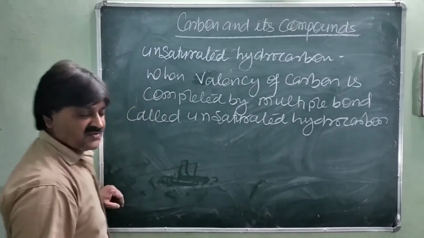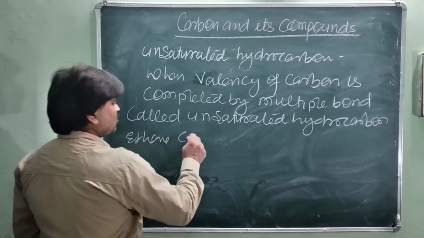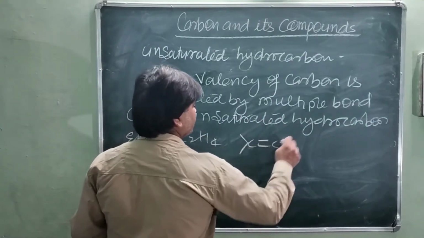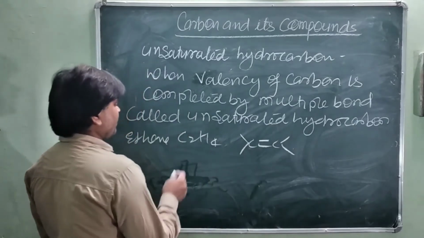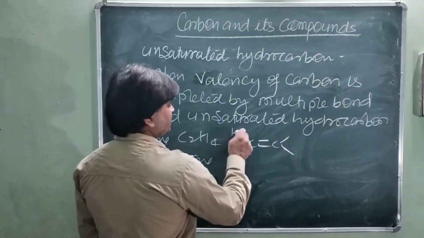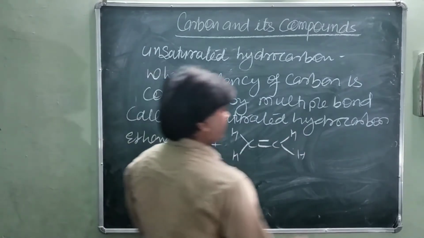Unsaturated, for example ethene, C2H4, which has a carbon-carbon double bond. The common name is alkene, ethene.